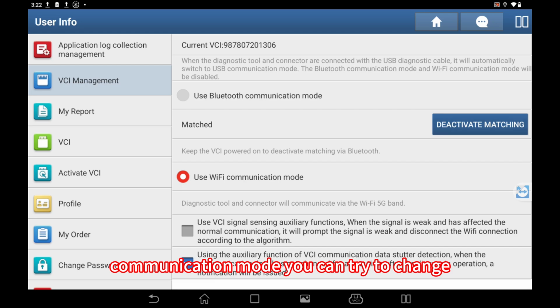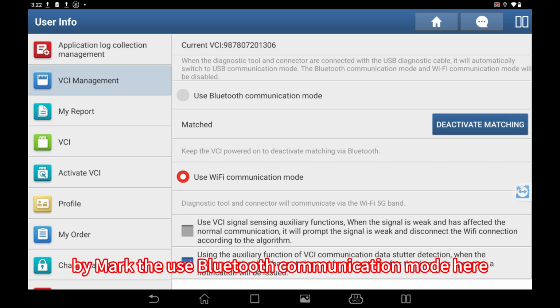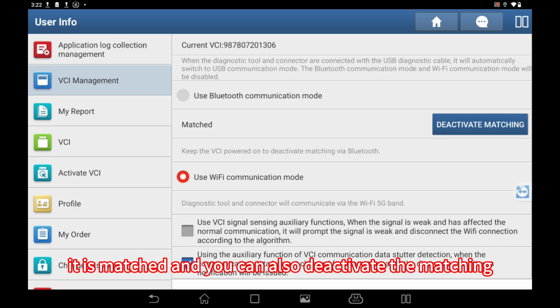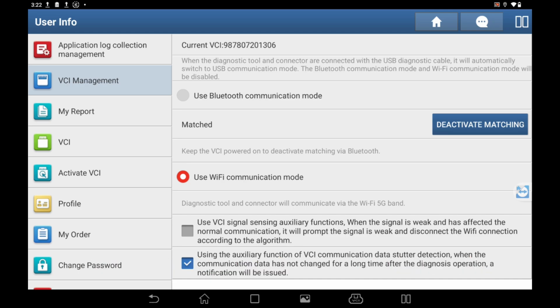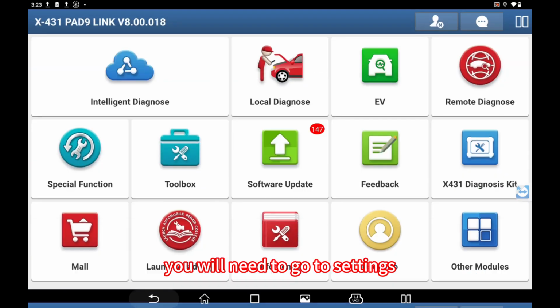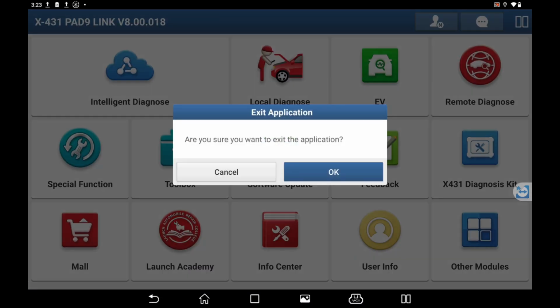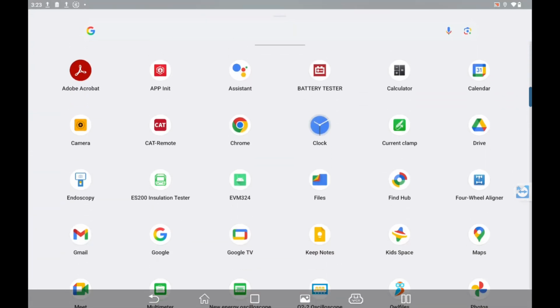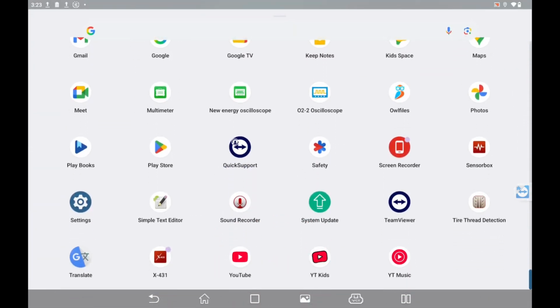You can try to change by mark the use Bluetooth communication mode here. And also it is matched, and you can also deactivate the matching. Here, there are 2 ways, and if you want to use the cable connection mode, you will need to go to Settings. Just find Setting.